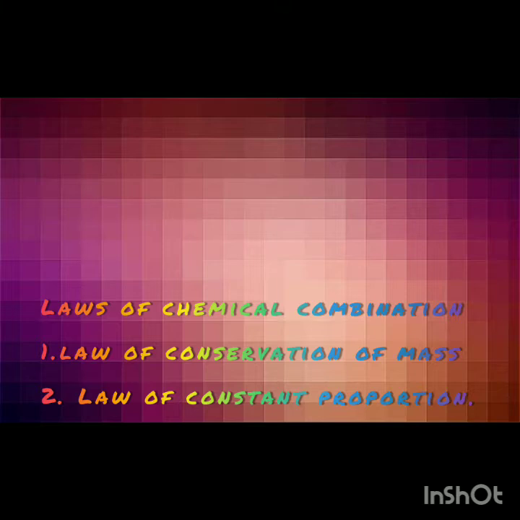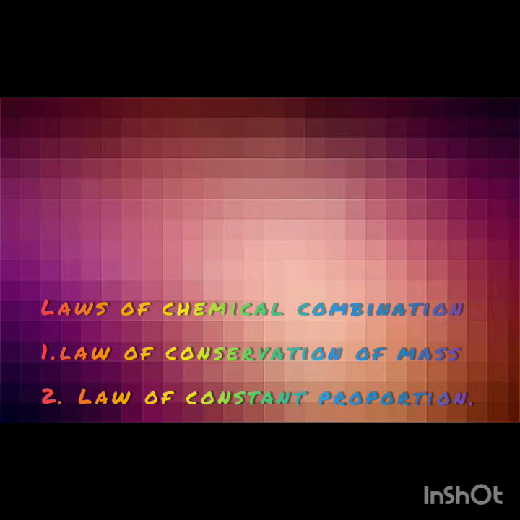So, here we have two laws of chemical combination. But you should know about the significance of the laws of chemical combination. Why are we reading about these laws? Mainly, these laws of chemical combination describe the basic principles which are obeyed by interacting atoms and molecules.